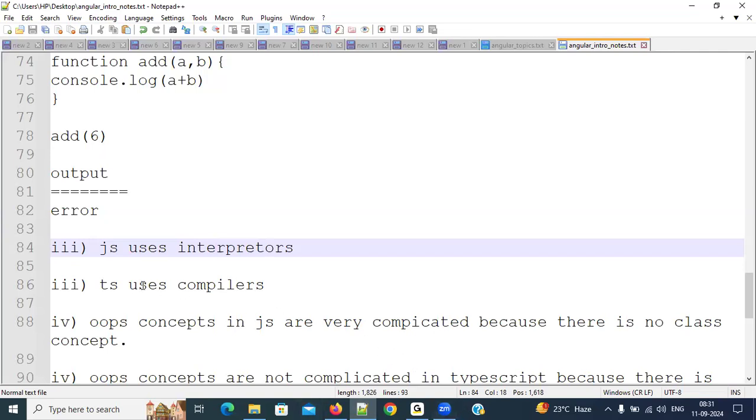So, the third difference is JavaScript uses interpreters, TypeScript uses compilers. Understand, everyone? So, what will these interpreters and compilers do? For example, we are programming.